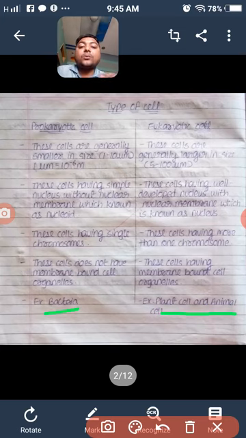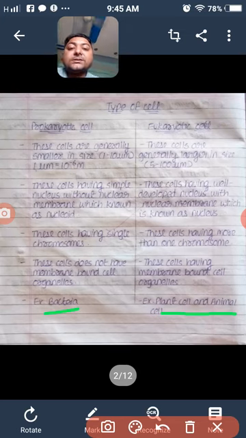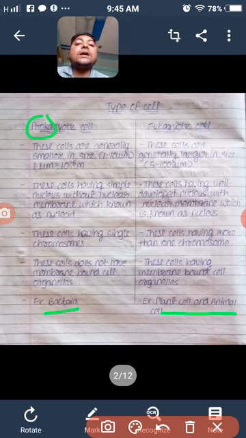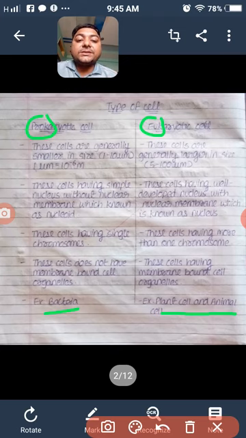Now let's see what a prokaryotic cell is. Pro means basic or primitive, and karyot means nucleus. So a cell having a basic nucleus is called a prokaryotic cell, and here eu means true nucleus. The cell having a true nucleus is called a eukaryotic cell. Basically all bacteria are prokaryotic cells, and all plants and animals have eukaryotic cells. Even humans are animals, so we also have eukaryotic cells.